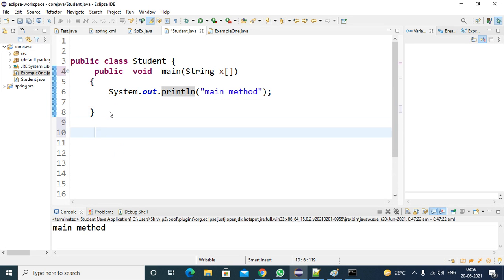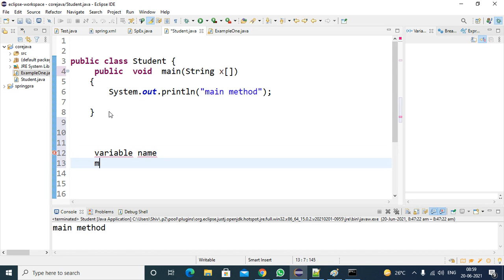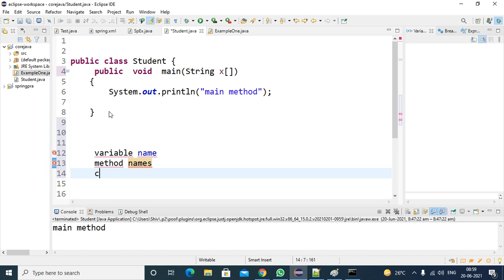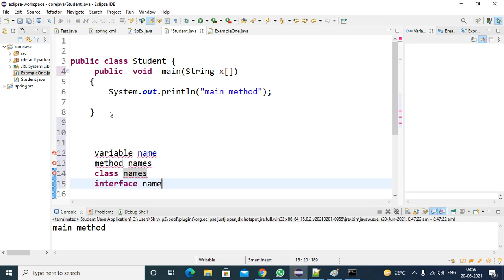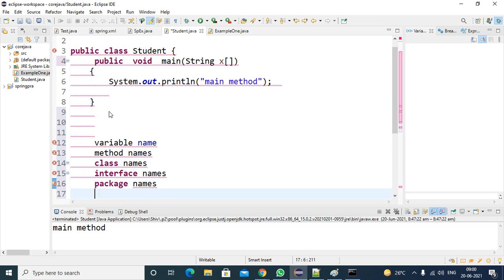While giving the names, what are the rules we need to follow? Those are called coding standards, Java coding standards. What are the names there? Names may be variable names, method names, class names, interface names, then package names. Like this we have.